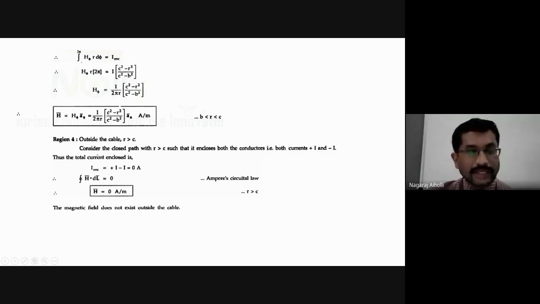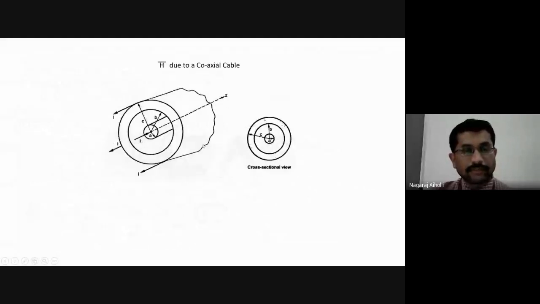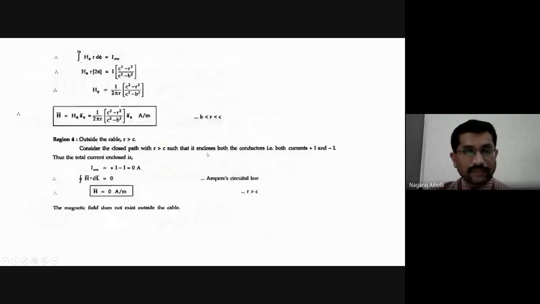Similarly, the last region, that is region 4, is outside the cable, r greater than c. Here, if we come to the main figure, this is our coaxial cable. We are considering a radius more than the actual radius of the cable, r greater than c. Then it is enclosing the current minus I and also plus I. Therefore, the total current will be I plus of minus I, minus I plus I, which is 0, right? Therefore, the net current is 0 for the region r greater than c.